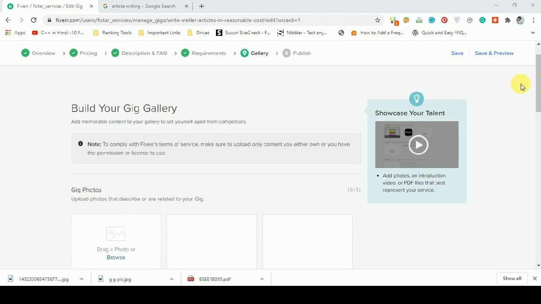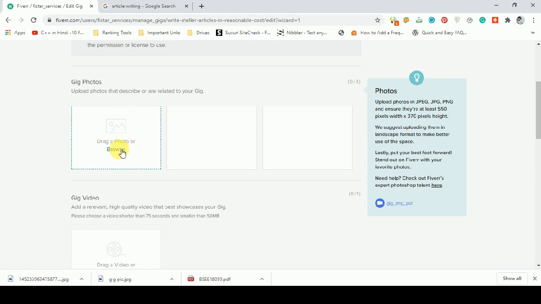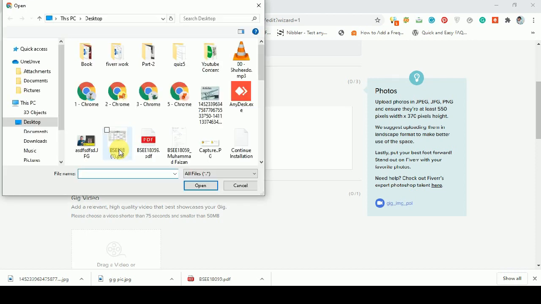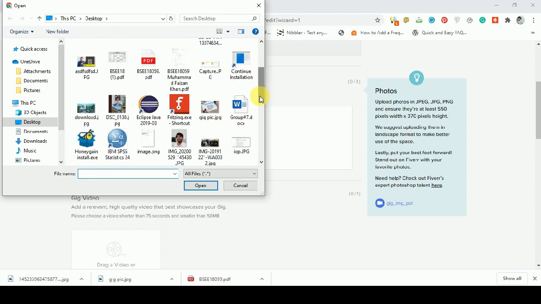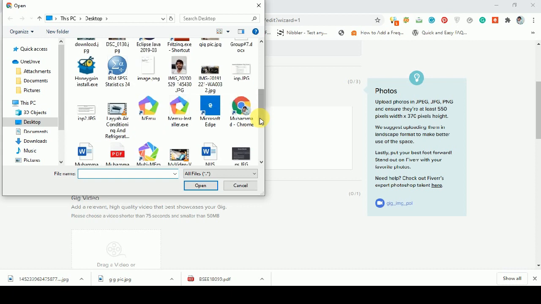Here we will add some pictures to our gig. Browse. You can make your own photo, or you can download one from Google. You can make the gig picture from Canva or any other software.